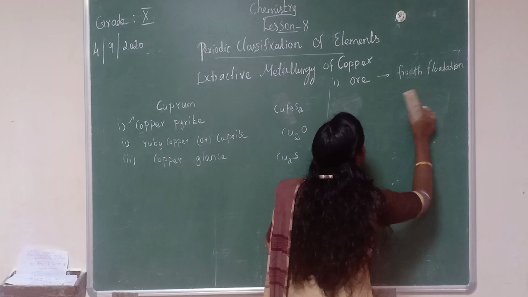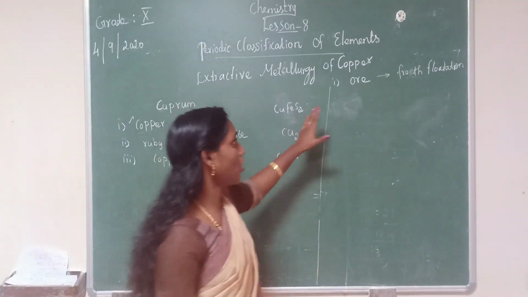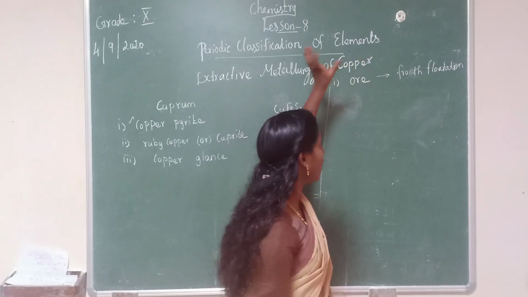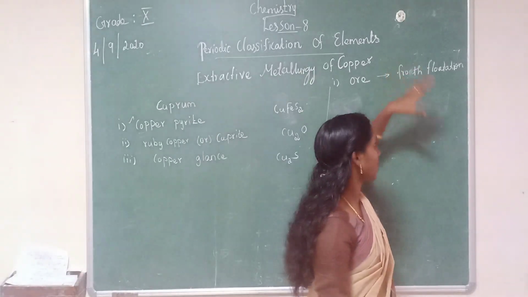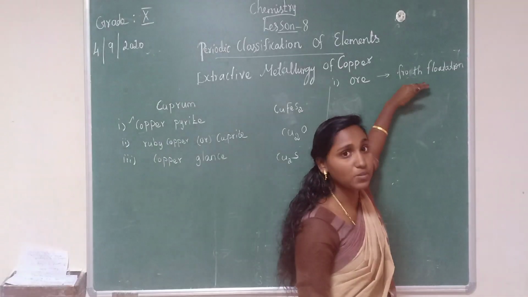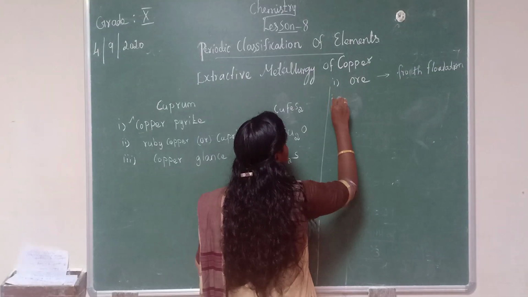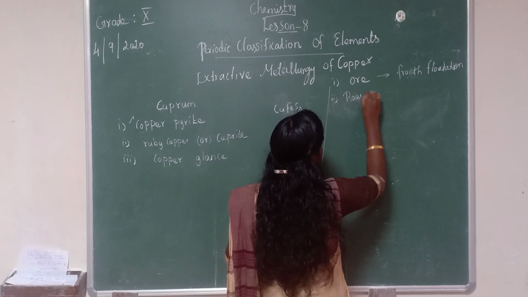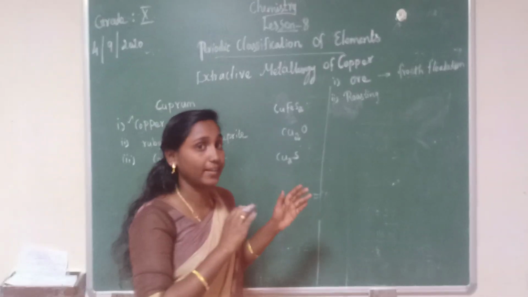So, concentration of ore. First step of the extraction method: concentration of ore. In this method the crushed ore is separated by the froth flotation method. First you have to crush the ore, and it is separated by which method? Froth flotation method. Then the second method, roasting. Roasting you all know, just like the grill method.